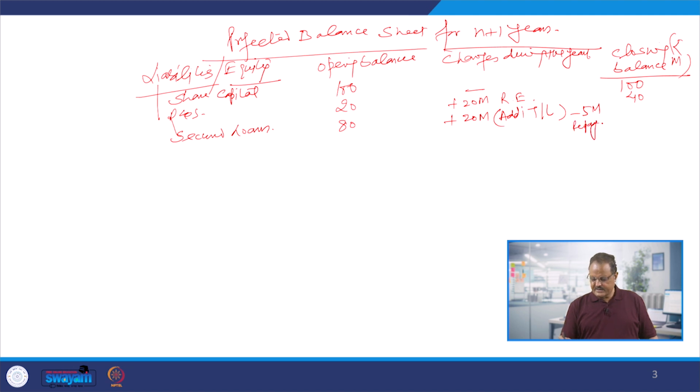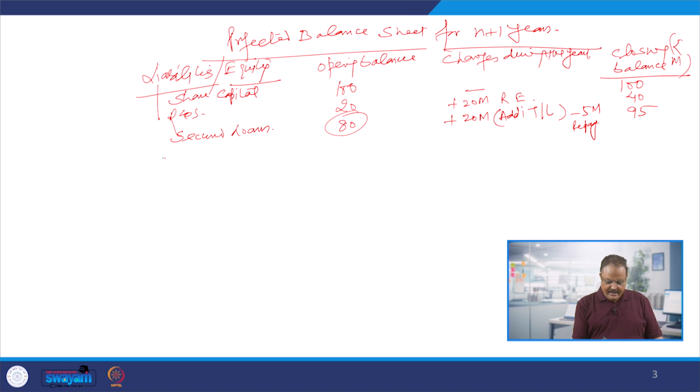So what is going to be the net difference? 15 million. So total loan is going to be how much? 95 million. Originally we have the 80 million. In the n plus 1 year, we are going to borrow 20 million additional term loan, and 5 million we are going to repay. So net difference is not 20 but 15, so 80 plus 15. So this is going to be 95.